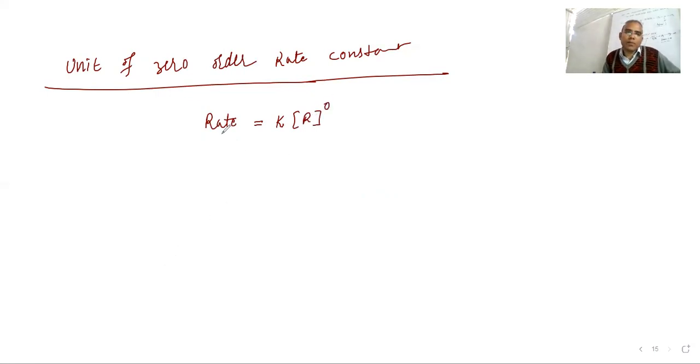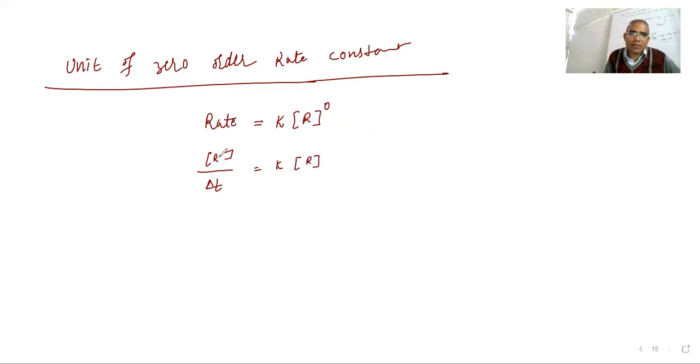How can we write the rate? Rate means change in concentration of reactant divided by time taken, and K is on this side, with R to the power zero.